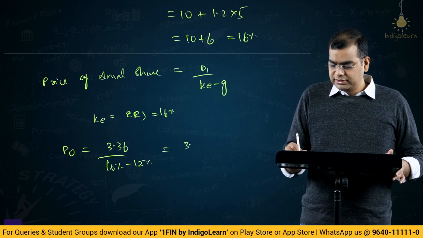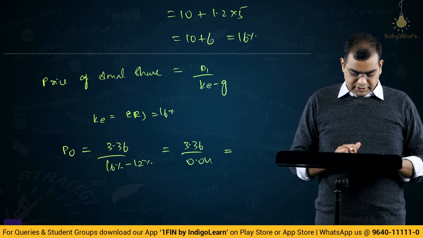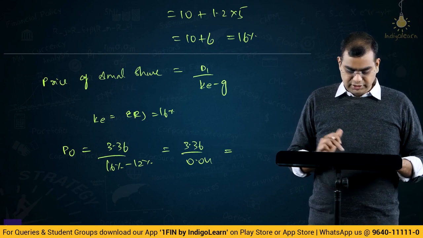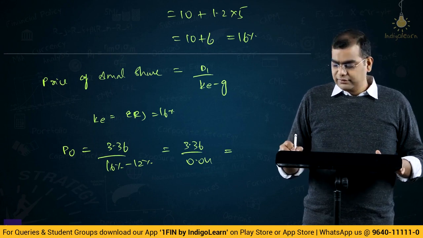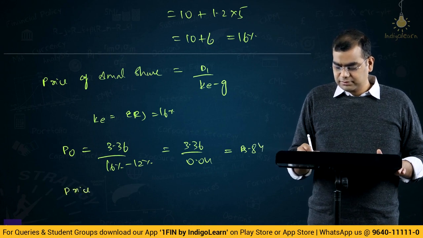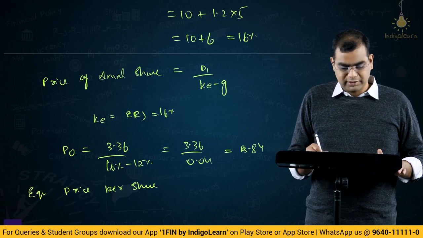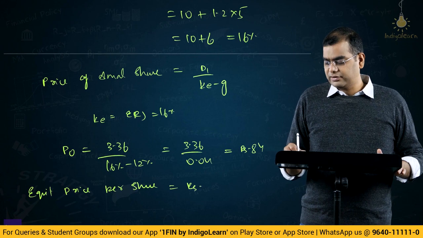That is 3.36 by 0.04, which is rupees 84. So price per share, or equilibrium price, you can call it equilibrium, that's what they said, right? Equilibrium price per share is rupees 84.